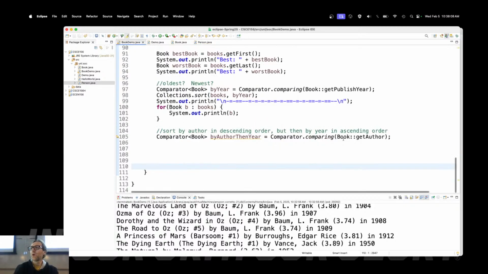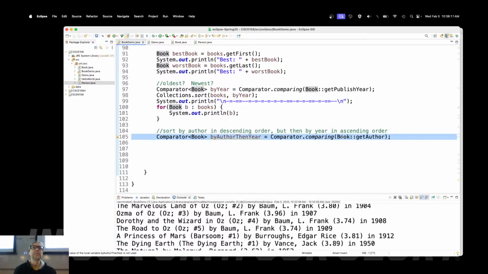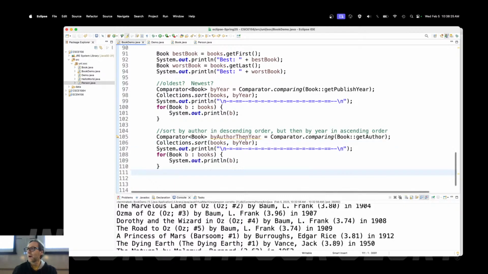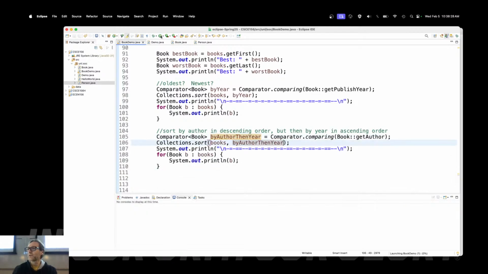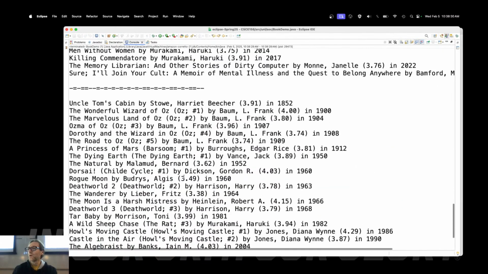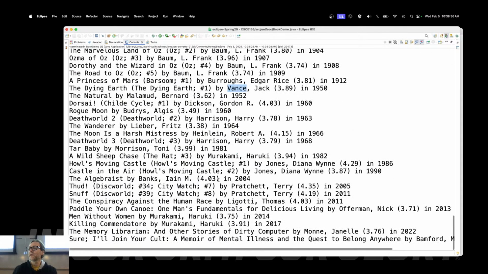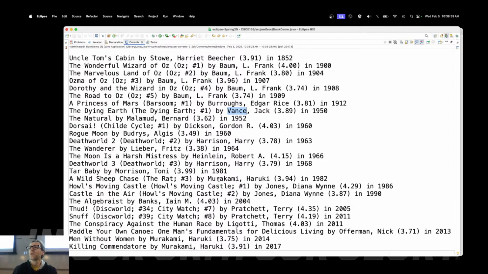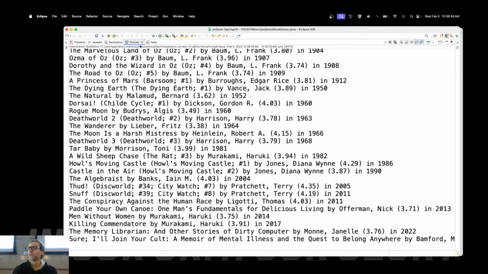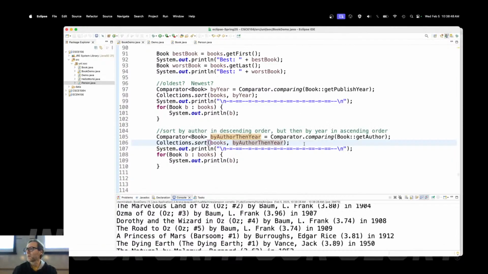Now we come back over to book demo, and what is now magically compiling? Now authors are comparable because people are comparable, because I wrote that code over in the person class, and I can go ahead and sort it by the author. Let me use this now, but then let me print this out and see if it's actually working. All right, so Harriet Beecher Stowe, then Baum, then Vance. Does that look like it's in order of authors? Or in the order that I want? Stowe, what's wrong? It's wrong, but it's not wrong in the way that I wanted.